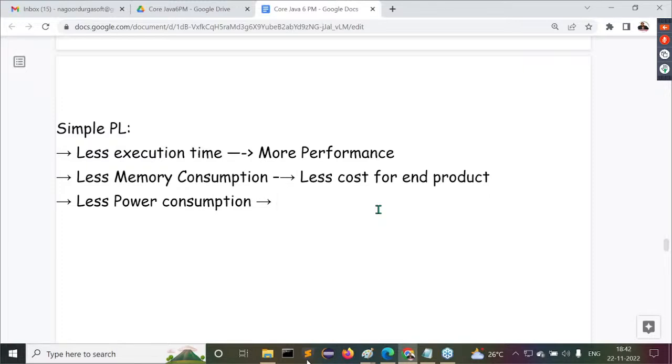Okay, fine. If my software component has less interaction with the hardware component, automatically my power consumption will be less or not? My energy consumption will be less or not? Answer my point here now. Okay, fine. For example, if power consumption is more and energy consumption is more, what is the problem here?